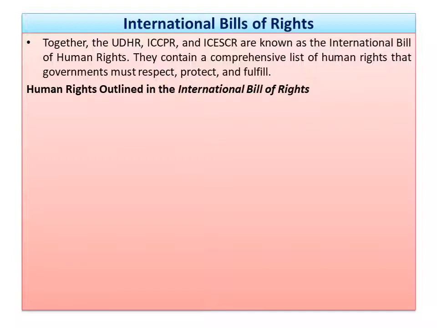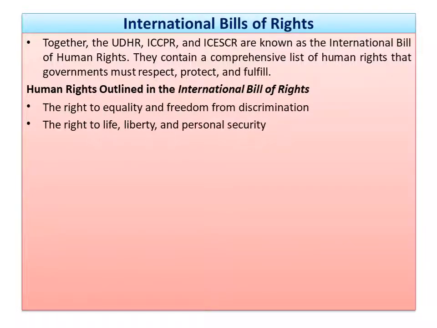Human rights outlined in the International Bill of Rights. Here it means: what are the rights guaranteed in the International Bill of Rights? Very simple. Right to equality and freedom from discrimination. Equality, equal treatment, and freedom from discrimination. Discrimination is still present today. We are facing so many discriminatory provisions, so much discrimination in cultural life and social life, even by government officials also. So to end that type of discrimination, it is the first right guaranteed by the International Bill of Rights.